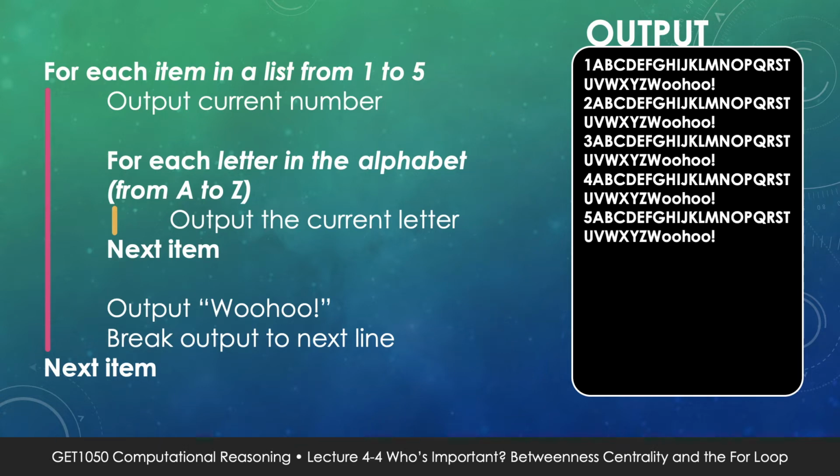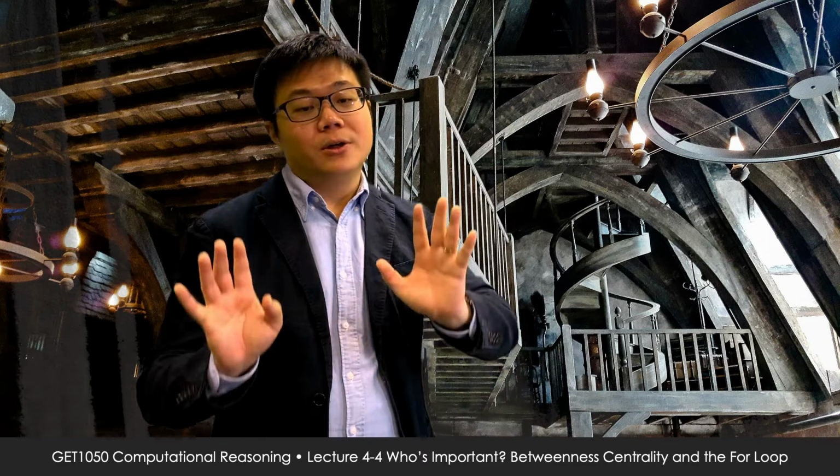Ta-da! Now, I hope this has helped to illustrate the logic of how an inner loop operates within the outer loop. Why is this important? Well, there are many problems in this world where we don't just repeat a set of instructions on a set of things. We repeat a set of instructions on a set of things, each thing containing its own set of instructions. Now, betweenness centrality is one of those things requiring a loop in a loop. Okay, so let me explain.